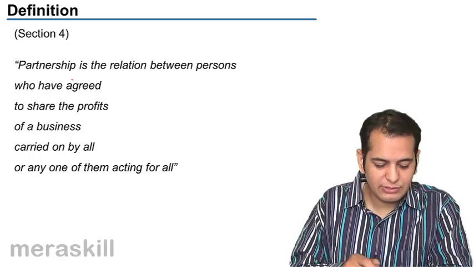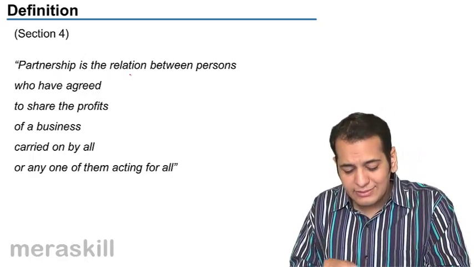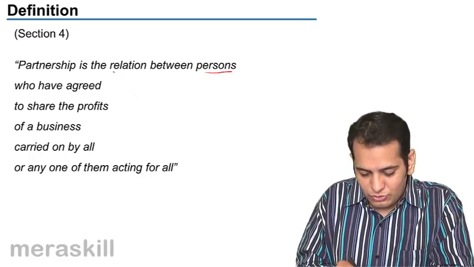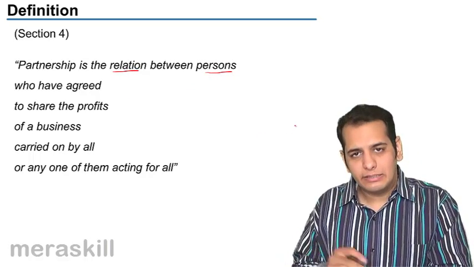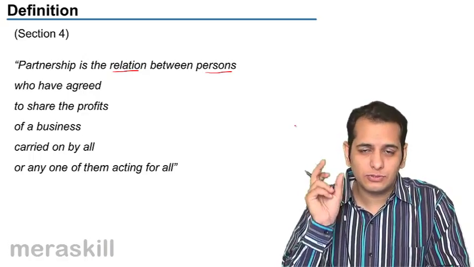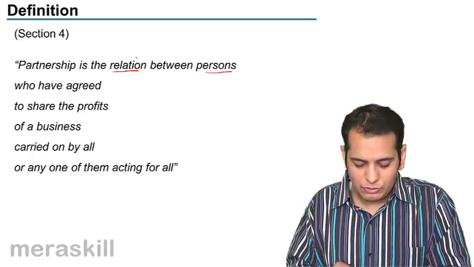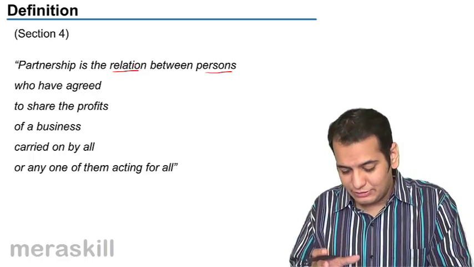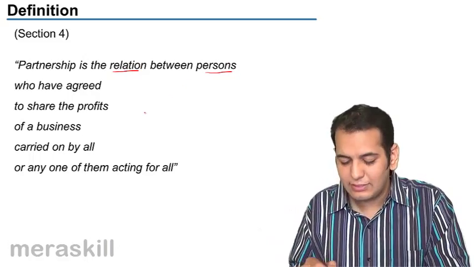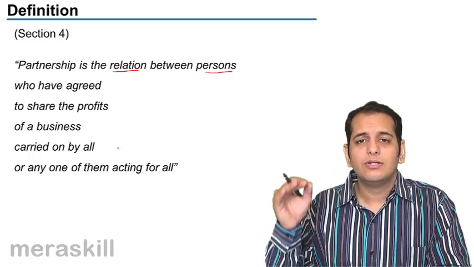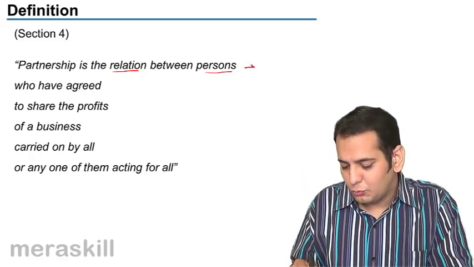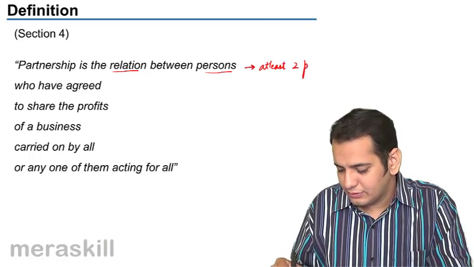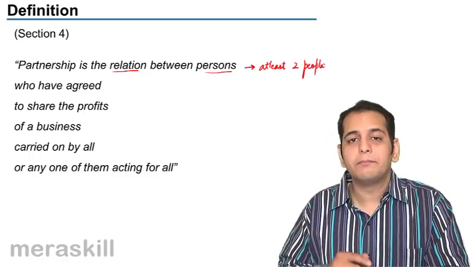And what is the definition? The definition says partnership is the relation between the persons. So the two important words in the first line are relation and persons. There is a definite relation that exists. Now this relation exists between persons, so we can see that there is a plural. That means you need at least 2 people to start a partnership.